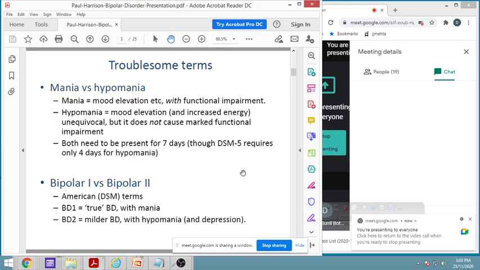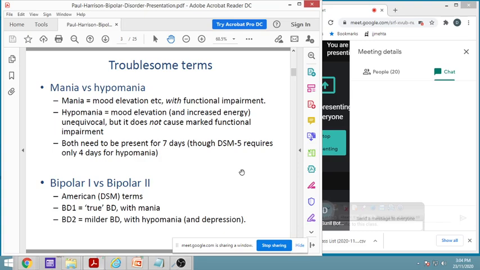Another term which is quite commonly used is bipolar 1 versus bipolar 2. Again, this is very frequently used in American literature or American countries. Everywhere this cannot be used as popularly. What do you mean by bipolar 1? Bipolar 1 means it is a true bipolar disease, which is having mania.